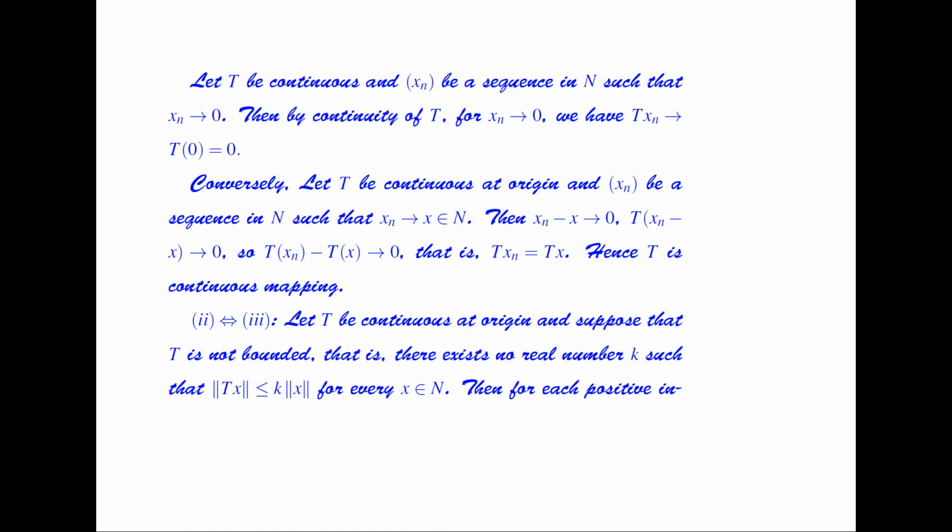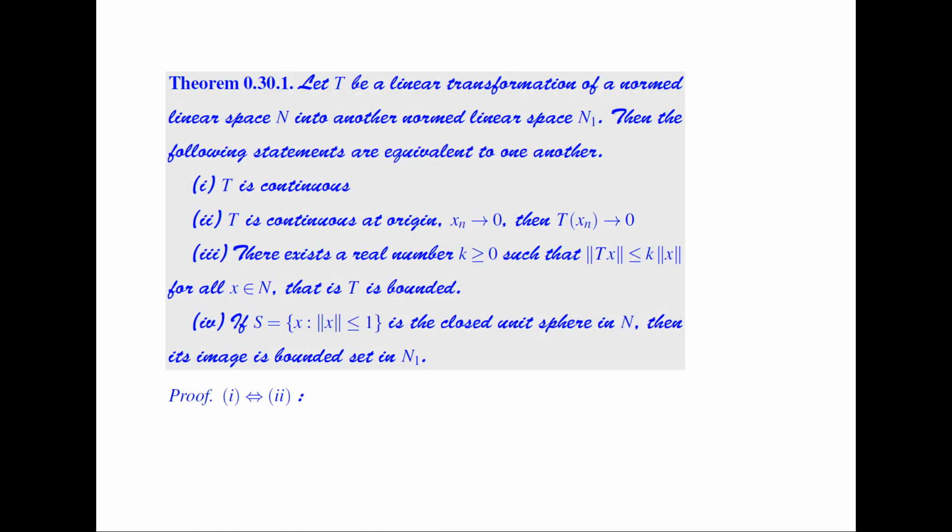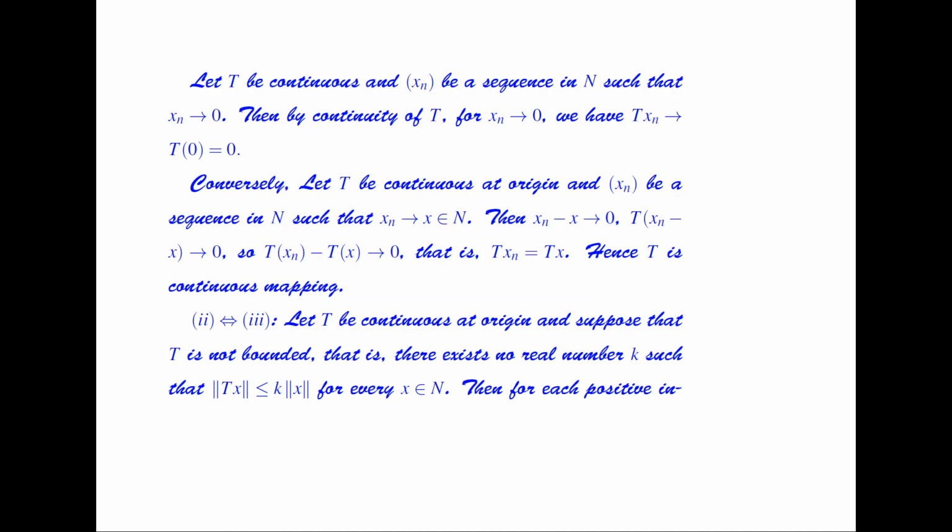Now we'll discuss the equivalence of statement number 2 and statement number 3, that is, T is continuous at origin if and only if there exists a real number k such that norm of Tx is less than or equal to k times norm of x, that is, T is bounded. So continuity implies boundedness here, and boundedness implies continuity.